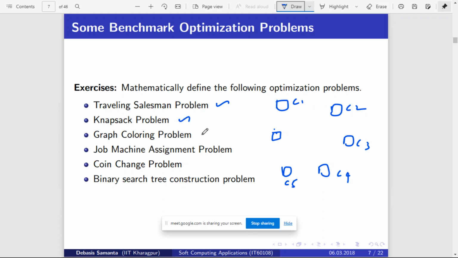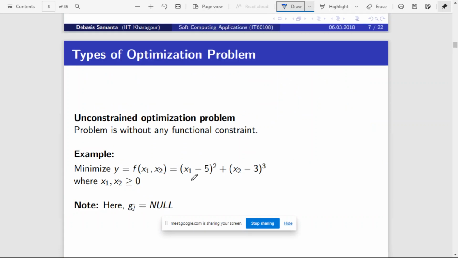Similarly, knapsack problem, graph coloring problem, job machine assignment problem. So these many jobs are there, these many machines are available. How will you assign? Binary search tree constructions. All these come under optimization problems, right? Some of them are minimization problems and some of them may be maximization problems.